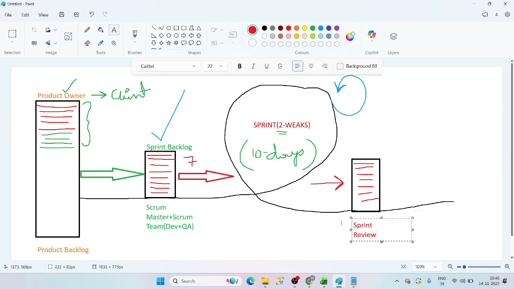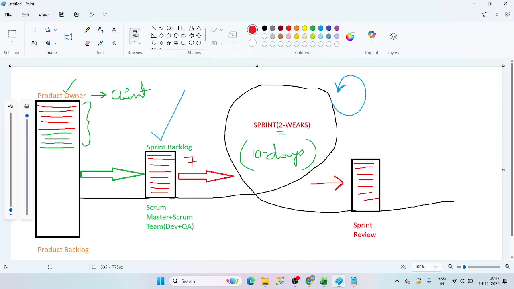Review in the sense, after completing the work, we are going to do some review sessions. Now the client will check all the 7 items. First item, how you have developed. Developers will showcase the product. If it is good, he will take that. If it is not good, he will say, no, this ticket is not developed well, redevelop, and he will keep it in the backlog.